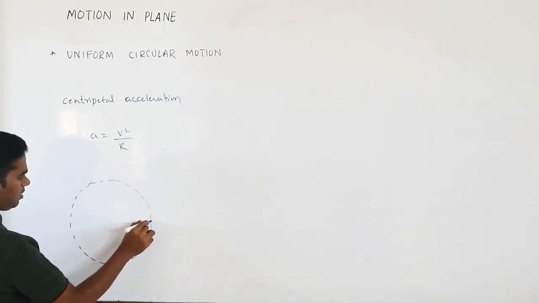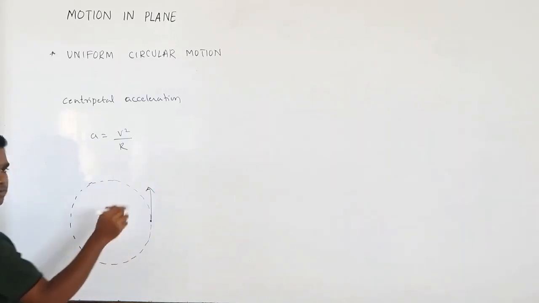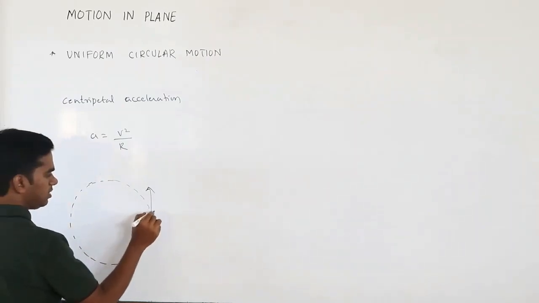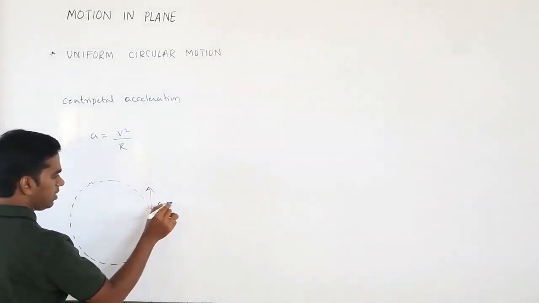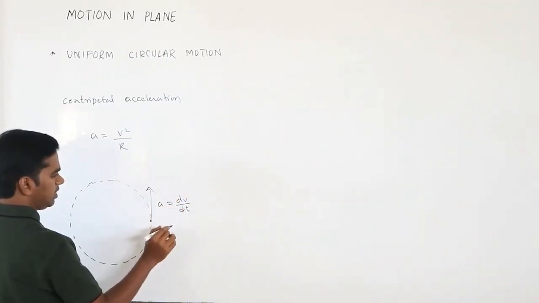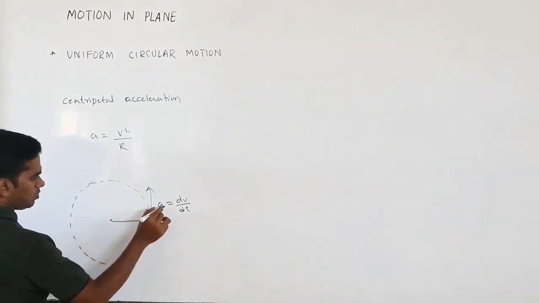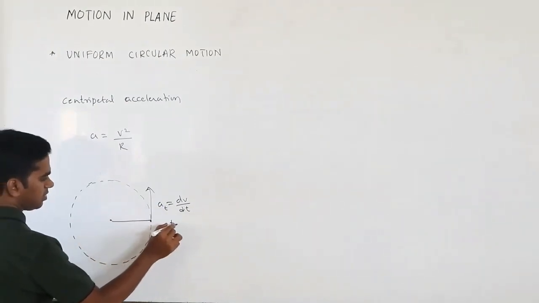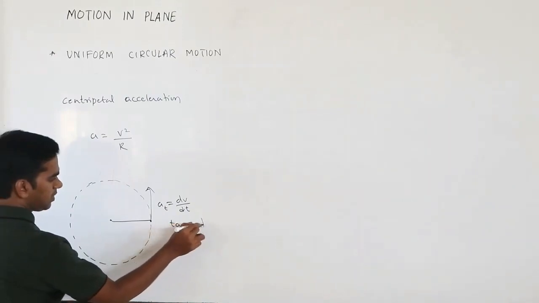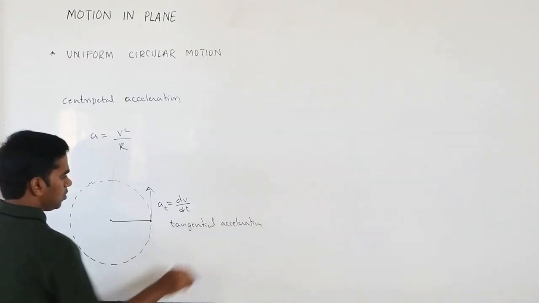One is tangential acceleration. This is the acceleration along the direction of the velocity, the instantaneous acceleration, which we can find by a equals dv by dt. This is what we call tangential acceleration.